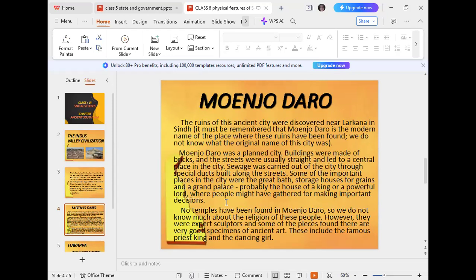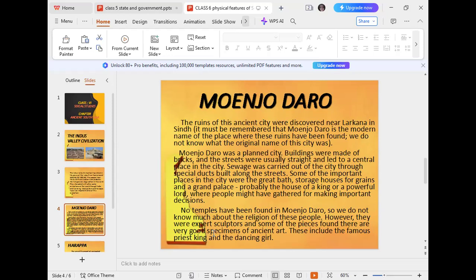No temples have been found in Mohenjo-daro, so we don't know much about the religion of these people. However, some sculptures and some pieces were found, and these might be the artwork of the ancient time.